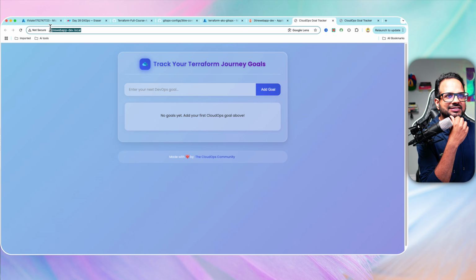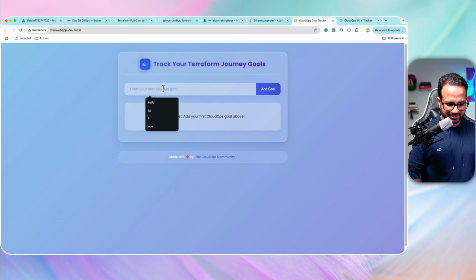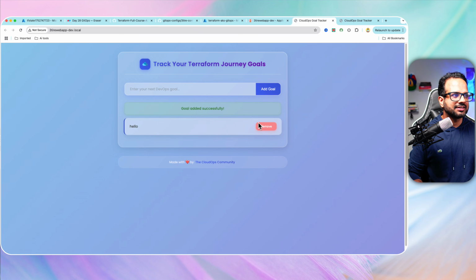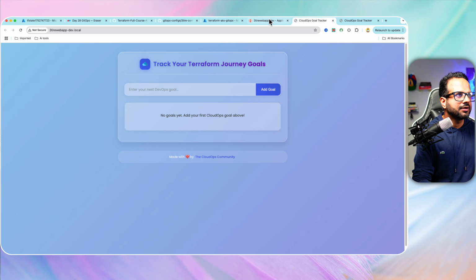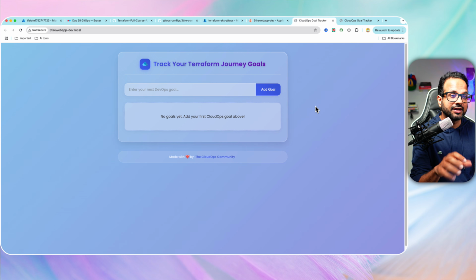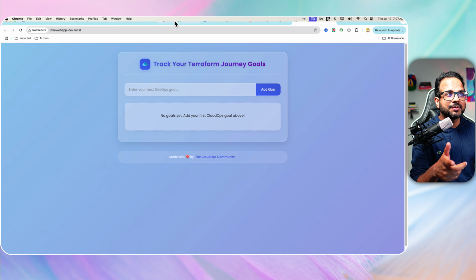So our application is now accessible via ingress. So let's try to add something, remove something. All our pods and everything is working fine. Now this is using application version v1. What if we want to deploy a new application?